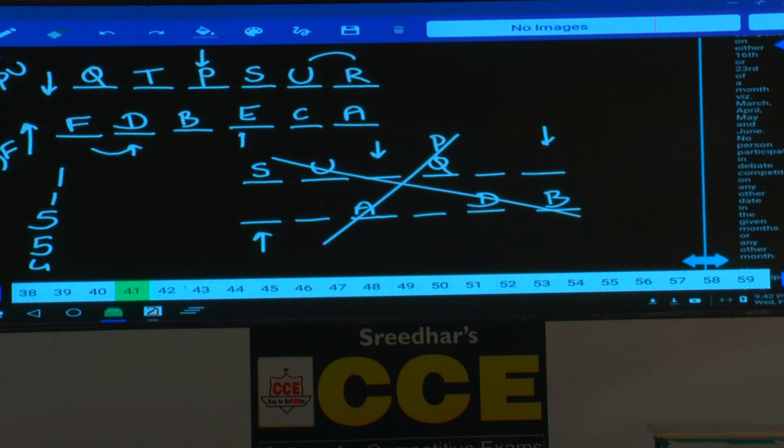Hence question numbers 34 to 38, the choices are 1, 1, 5, 5, 4. Clear? 1, 1, 5, 5, 4. That is 34 to 38. Then question numbers 39 to 43.